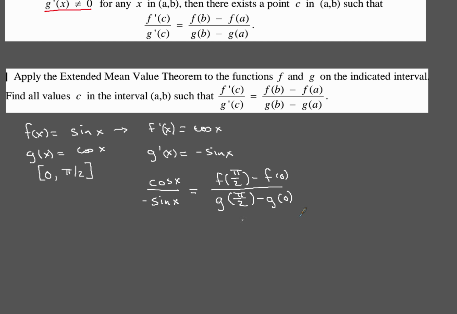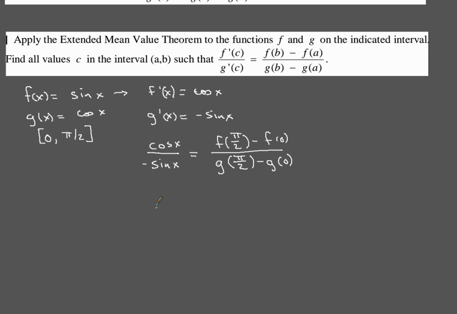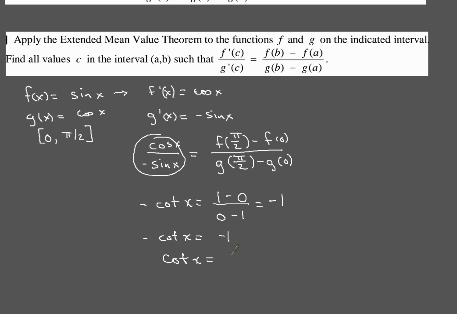When you evaluate that, I'm going to rewrite cosine over negative sine as just negative cotangent of x. Now when I evaluate the right hand side, I'm going to have 1 minus 0 over 0 minus 1, which gives me a grand total of negative 1. So I have negative cotangent of x equals negative 1. Well, I can get rid of the negatives, so that just gives me cotangent of x equals 1.